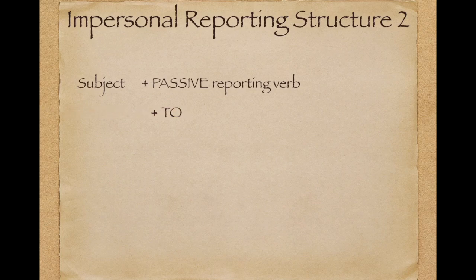All right, structure number 2, and this one's a little more complicated. We start with the subject, so we have to ask ourselves, who are we talking about? Then we're going to add the passive reporting verb. This is the same as before. Now we add the word to, because we're going to follow it with a present or past infinitive. So this is to and the verb.